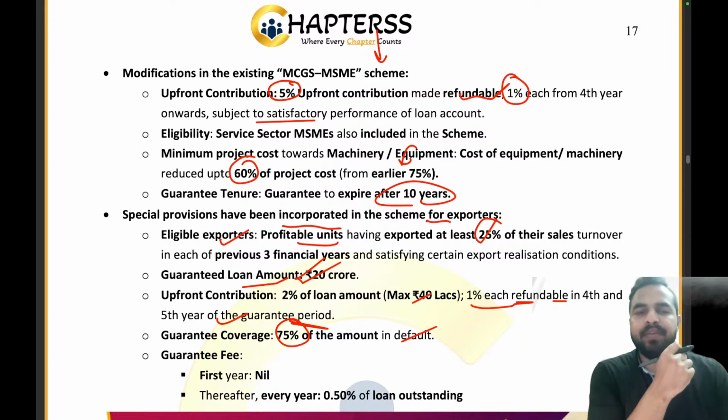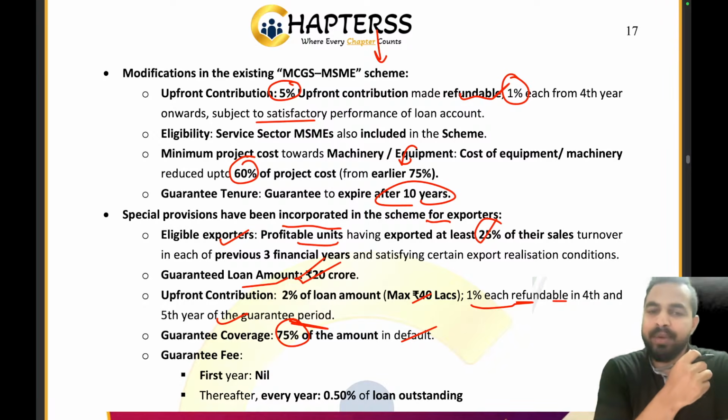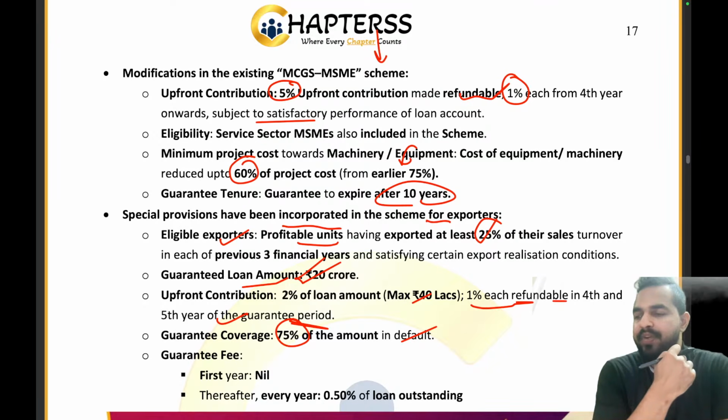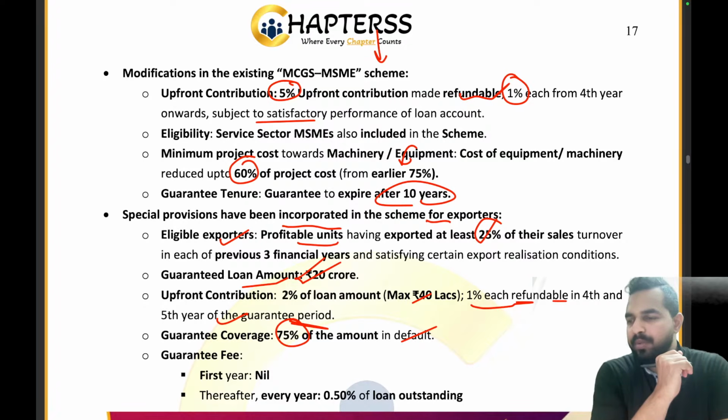Now the eligibility: service sector MSMEs are also included in the scheme. How much will the minimum project cost be? 60% of the project cost. Earlier it was 75%, the project cost had to be 75% of the total amount, but now it is reduced to 60%. The guarantee tenure coverage will expire after how many years? 10 years.